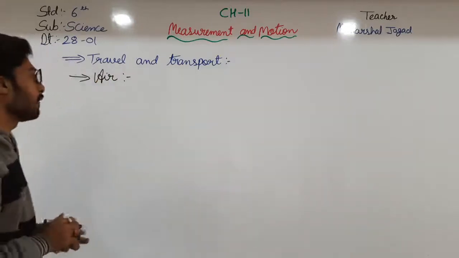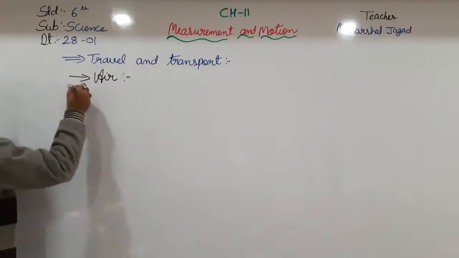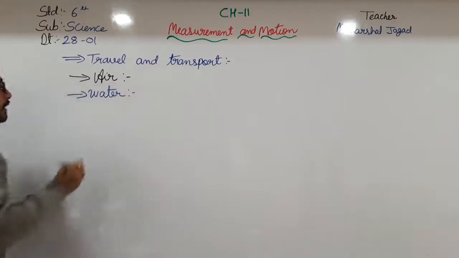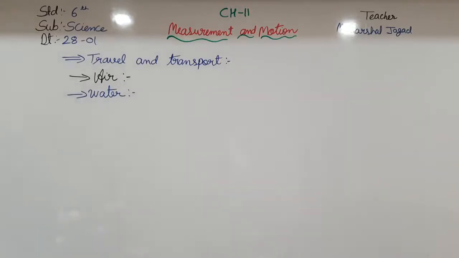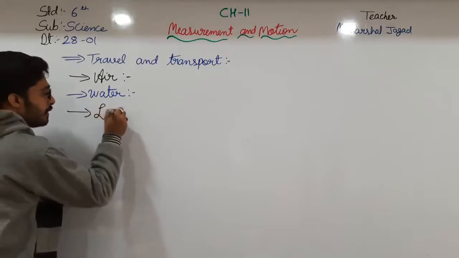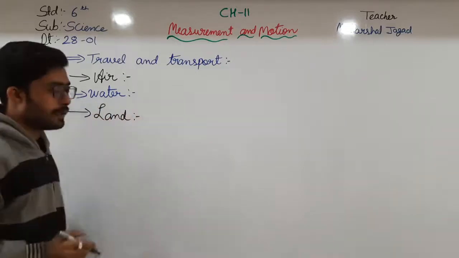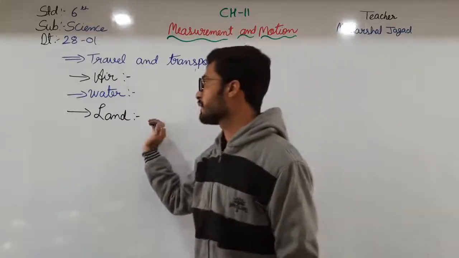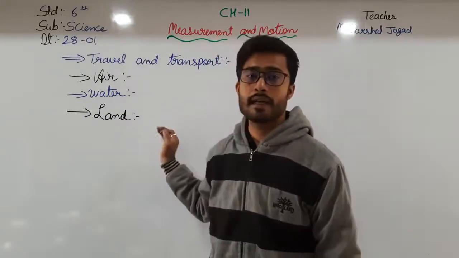Secondly, water transport, and thirdly, land transport. These are the three ways of transport: air, water, and land.